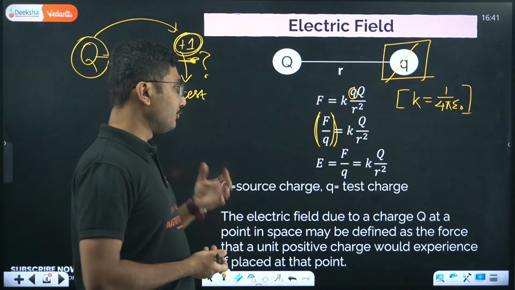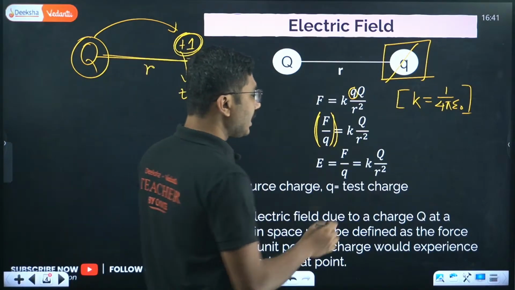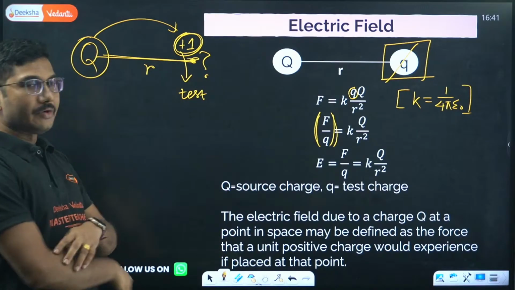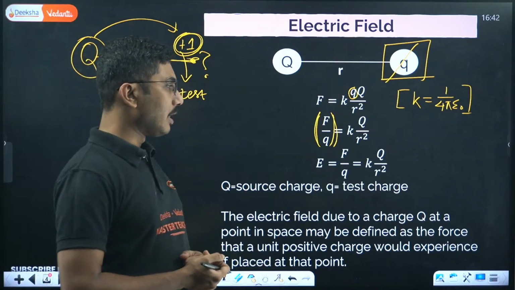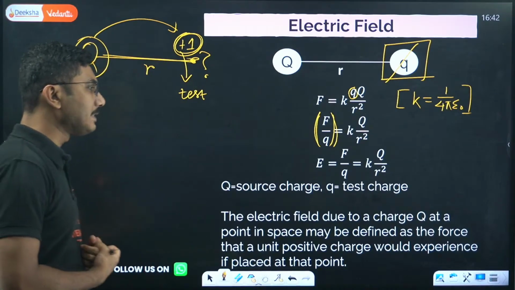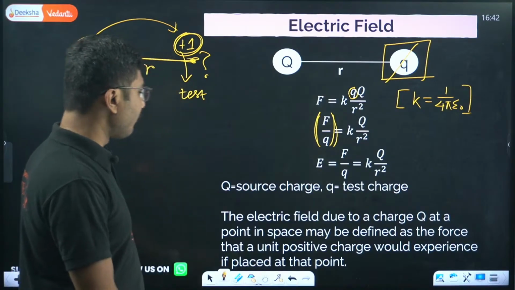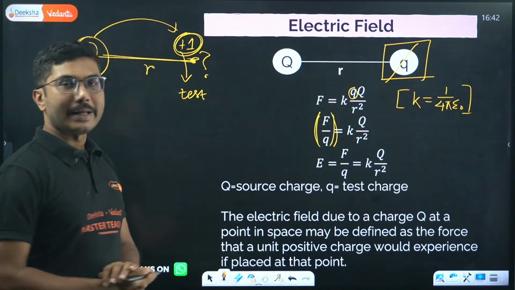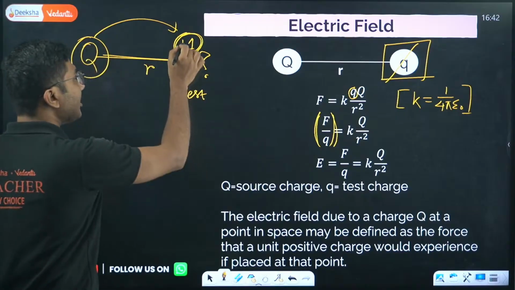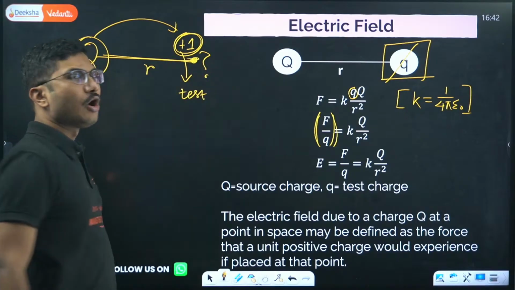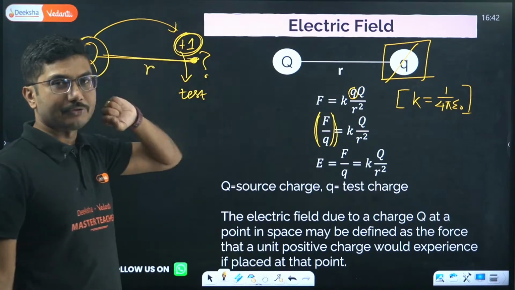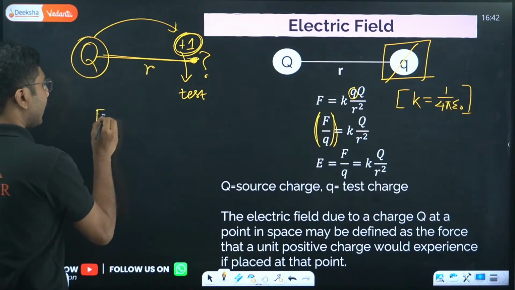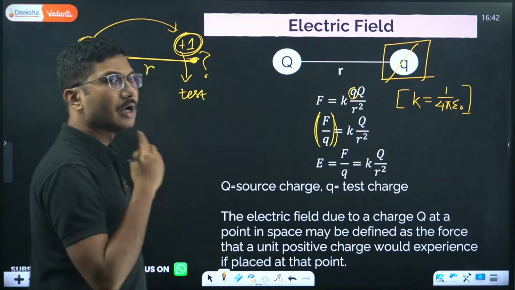Now, this capital Q is called the source charge and small q can be considered as the test charge. Electric field due to a charge capital Q at a point in space may be defined as the force that a unit positive charge would experience if placed at that point. Whatever force is experienced by this unit positive test charge is called the electric field. Electric field is a vector quantity.